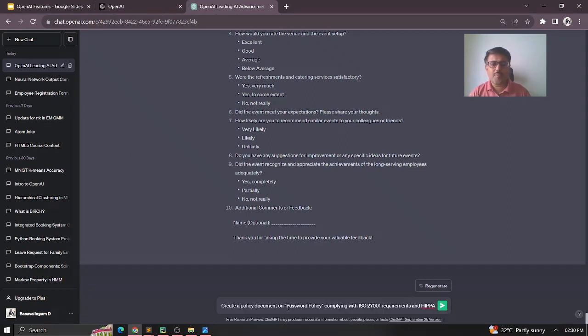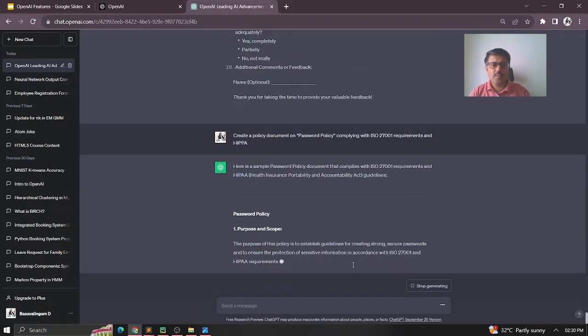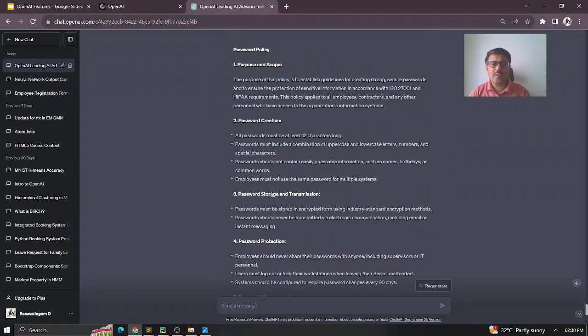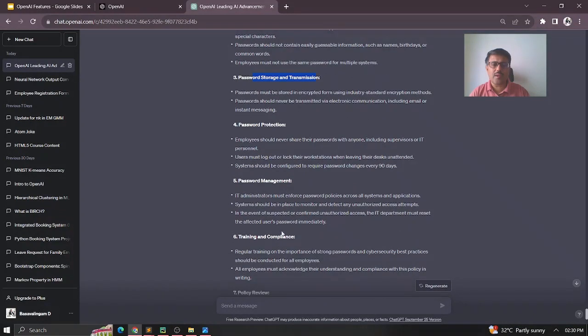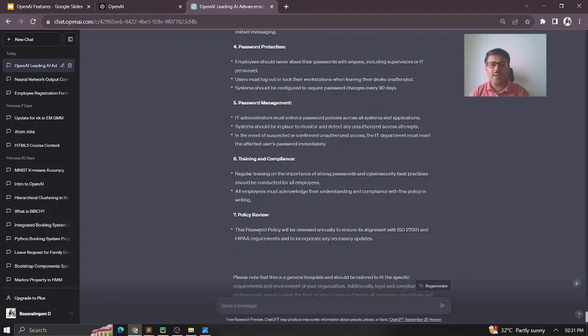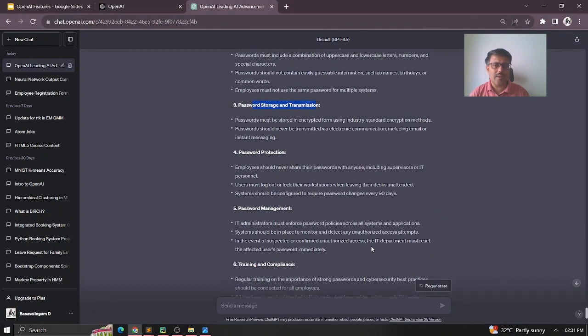I'm requesting ChatGPT to create a policy document on password policy complying with the ISO 27001 and HIPAA requirements. Now you can see it here: the policy talks about how the password needs to be created, how it will be stored and transmitted, how it is protected, how password management is happening, and how to ensure training on the importance of strong passwords to prevent security issues. Then the policy review can be done on an annual basis for alignment with the ISO 27001 and HIPAA requirements. So like this it gives me that.